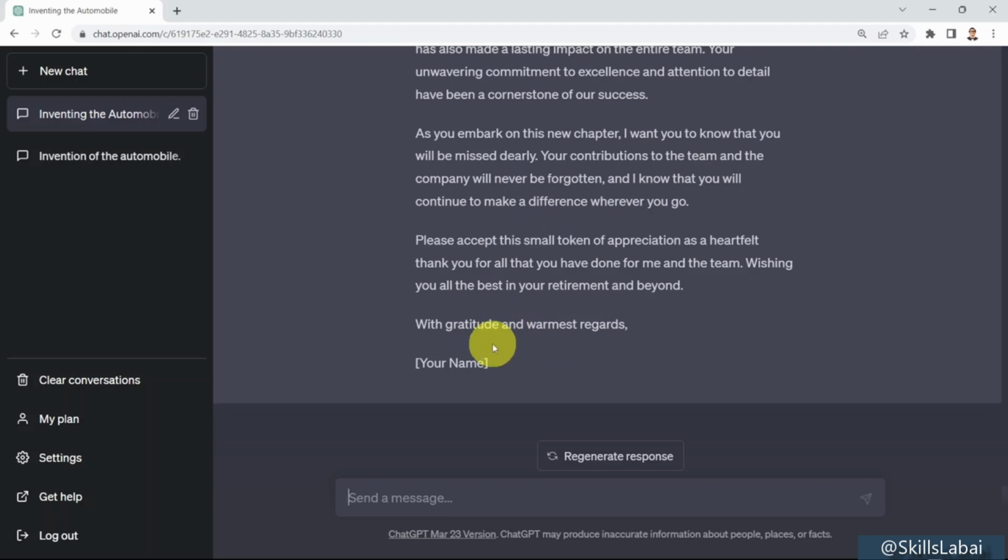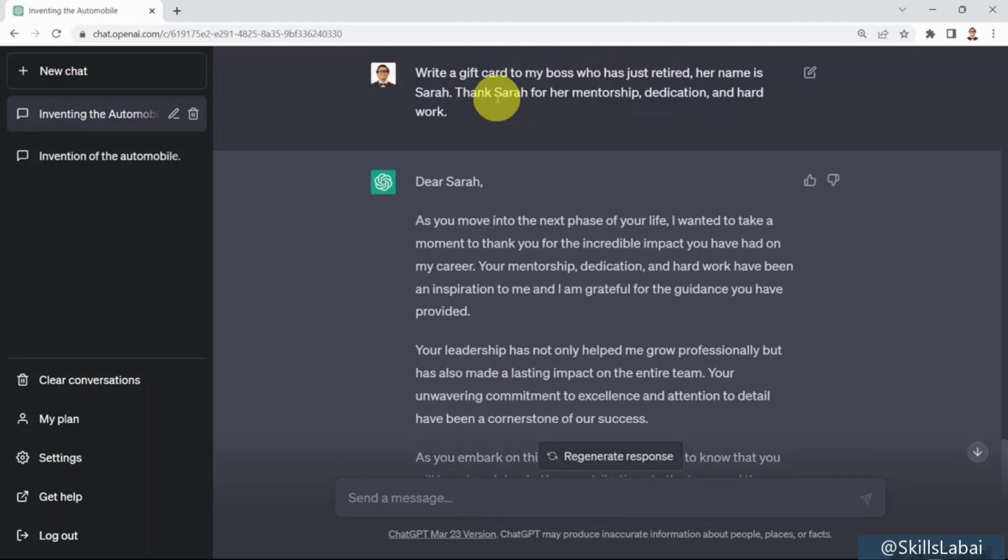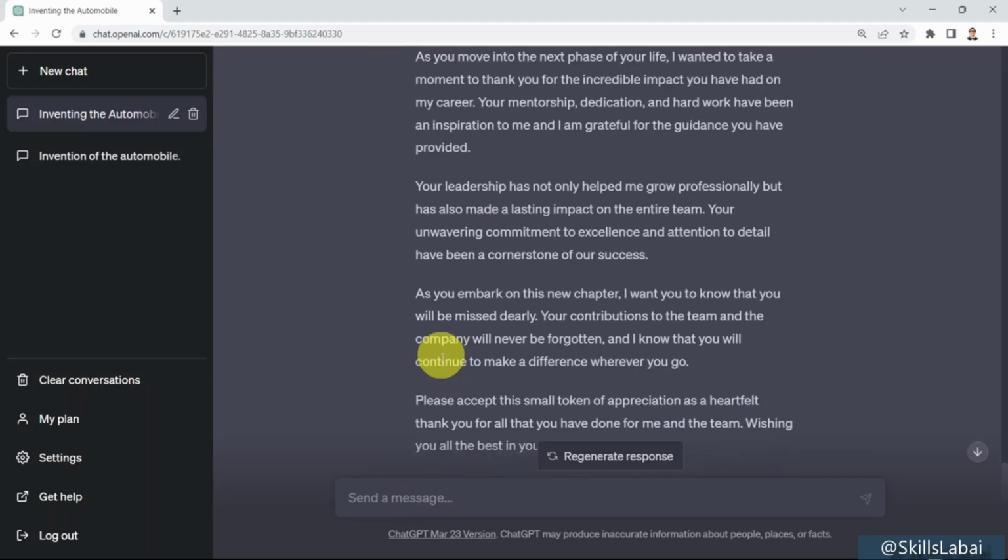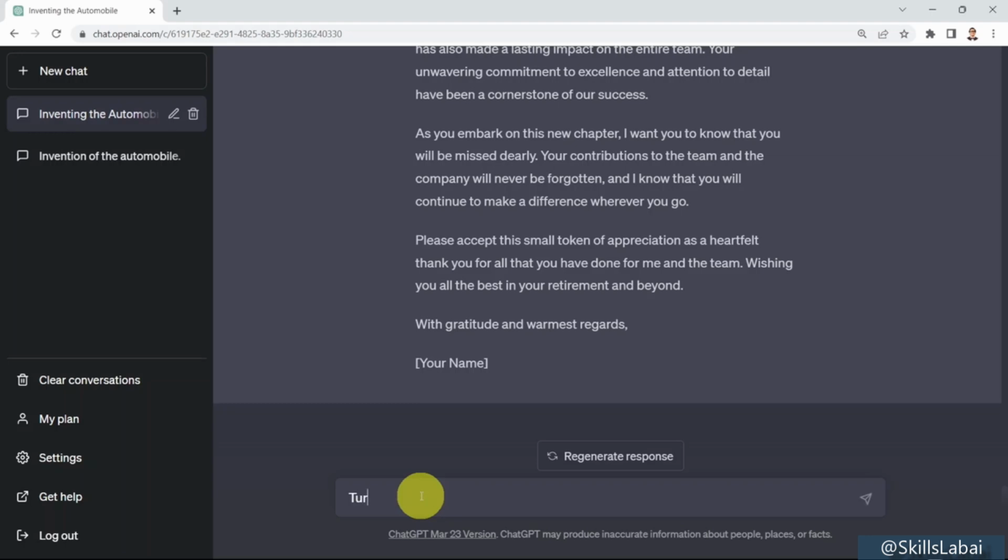Let's assume that you would like to turn that gift card into a poem, for example. So basically all you need to do is to talk to ChatGPT, and the power here is that it actually remembers the previous prompt. So it remembered what you actually wrote here before. So now if I would like to go ahead and say, well, could you please turn this into a poem? And you press enter.